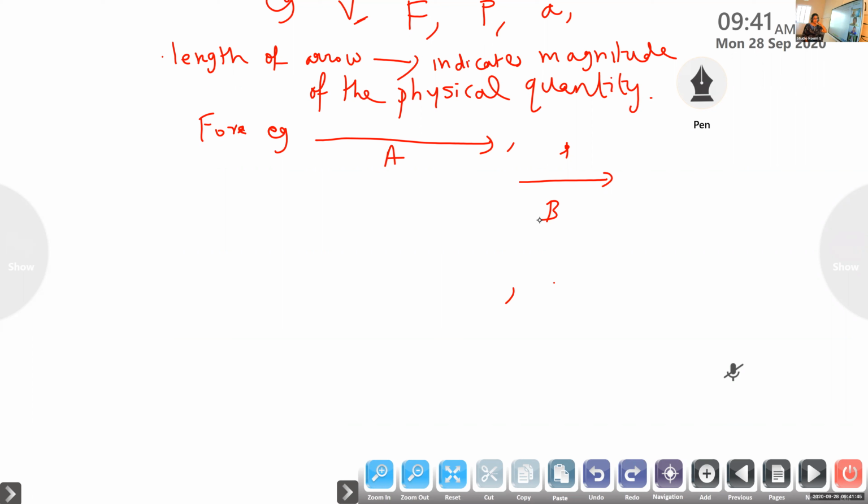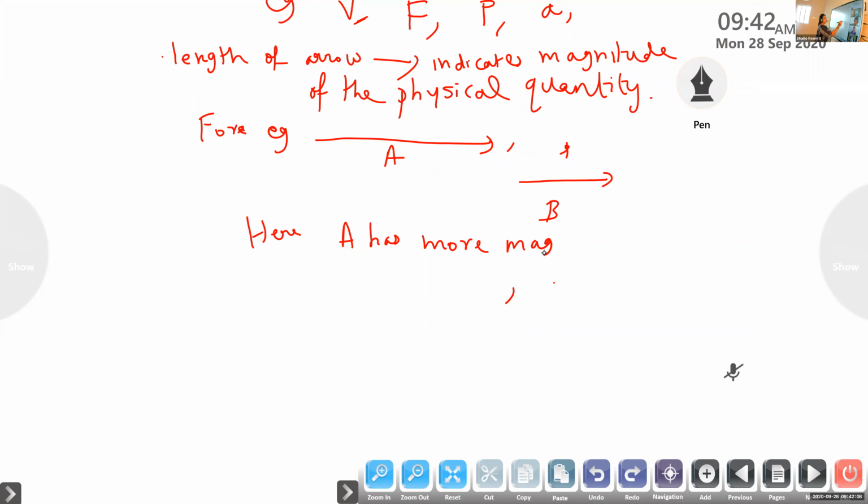Achyut? A is this, B is this. A, ma'am. So how do you identify A as more? A is a longer arrow. So length of the arrow. So here A has more magnitude. More magnitude means value.